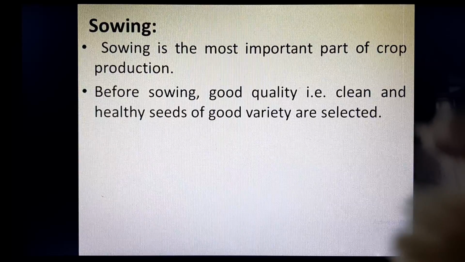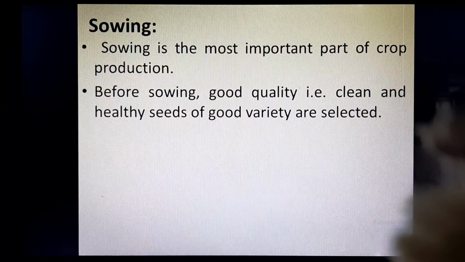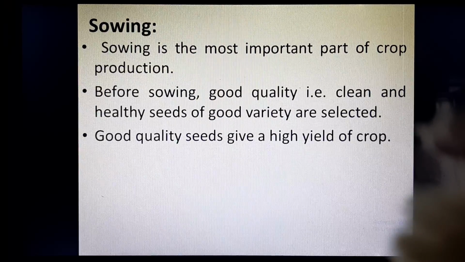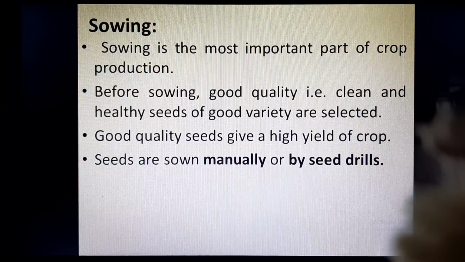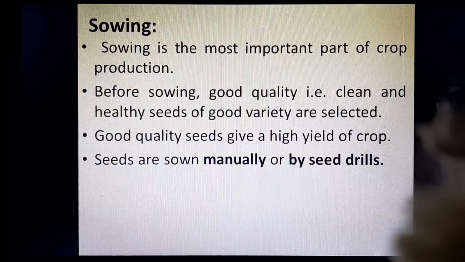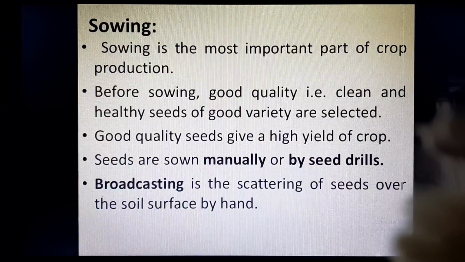So we need to select clean and healthy seeds so that we can get good production of the crop. Good quality seeds give high yield of crop, and seeds are sown either manually or by seed drills. So seeds can be sown either through hands or through use of seed drills.